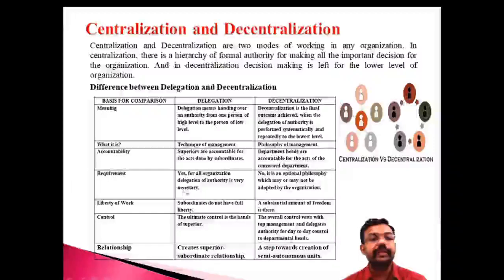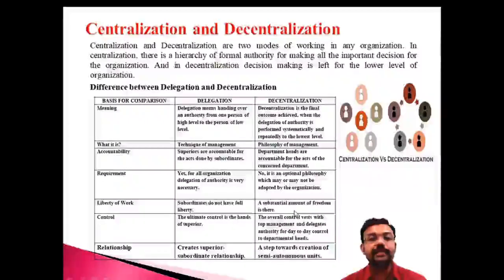And the requirement: delegation is required for all organizations, while decentralization is optional. It is not required for the entire organization. Delegation is required everywhere, but decentralization is not required for the entire organization. That's the third difference between delegation and decentralization. And the liberty of work: subordinates do not have full liberty.